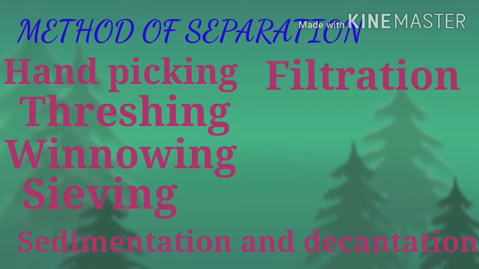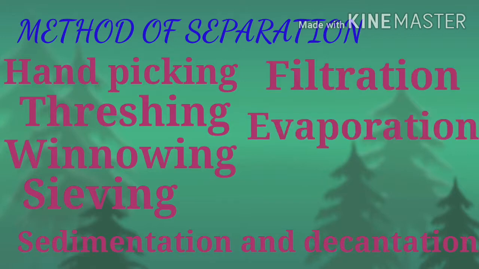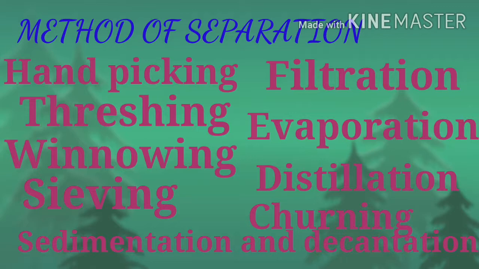Sixth one, filtration. Seventh one, evaporation. Eighth one, distillation. Ninth one, churning. So these are the methods of separation.